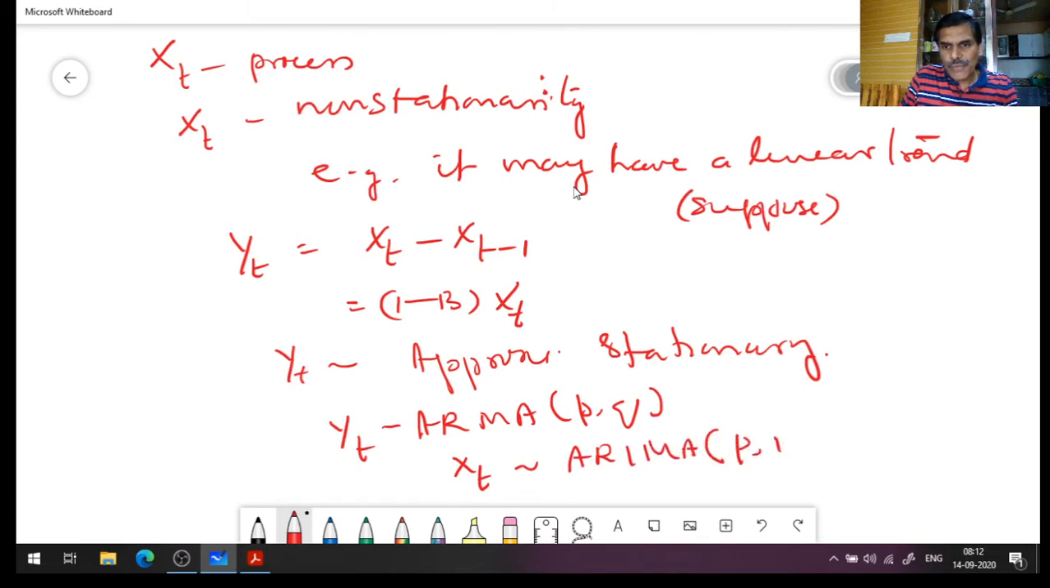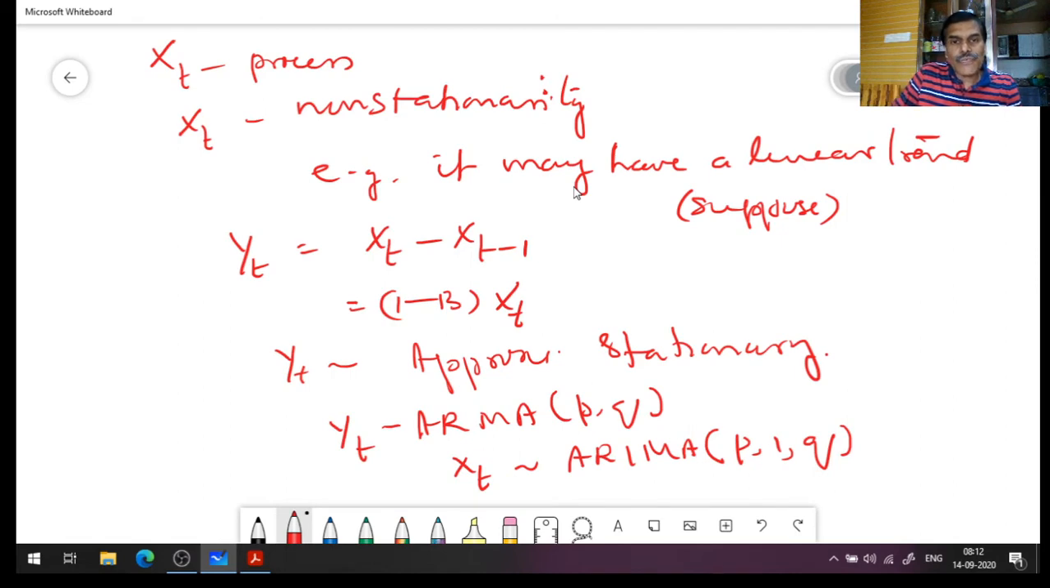Then we can call X_t an autoregressive integrated moving average, ARIMA(p,1,q). So I have differenced this X_t series once to get an ARMA(p,q). I don't know what p and q are right now, we have to identify them, but we know that it is a stationary series now, so I can model it by an ARMA. But to get to that, we have differenced it once.